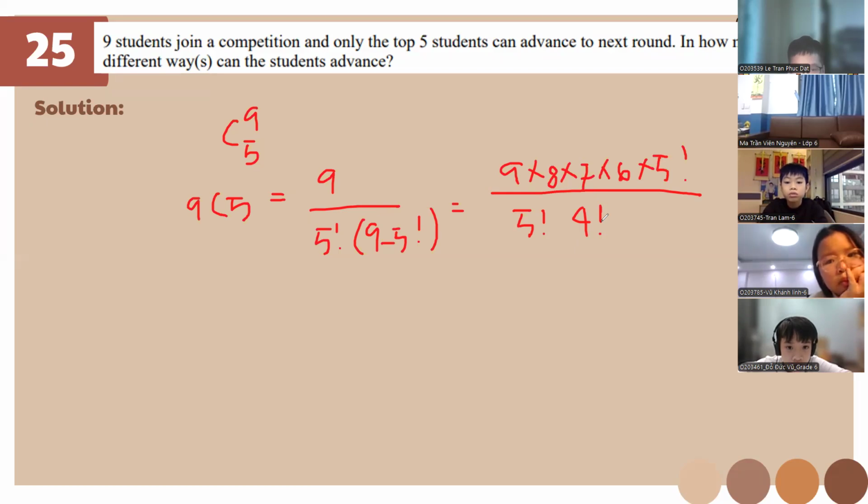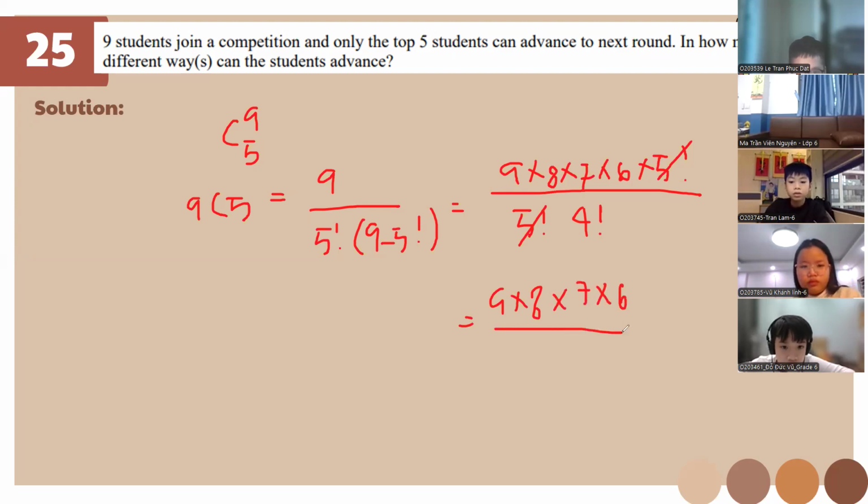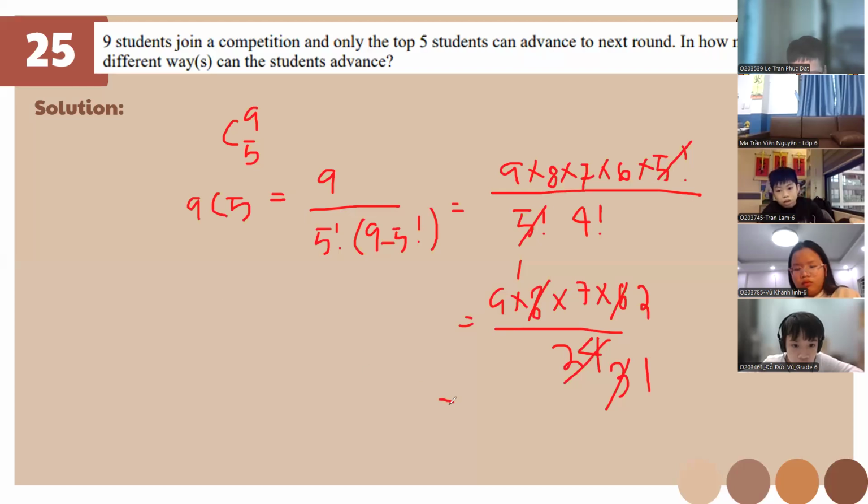Factorial is basically, like, 1 factorial is 1. So this is gonna be cancelled. And what is 4 factorial again, class? It's 24: 1 times 2 times 3 times 4. So we have 9 times 8 times 7 times 6 over 24. Here, 6 and 24 cancel out, and 8 and 24 also cancel out. So we have 1 over 3, then this becomes 2 over 1. We'll be left with 9.